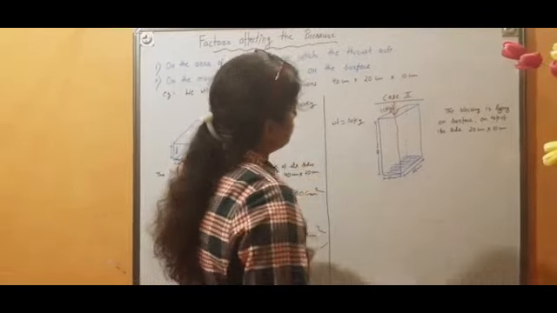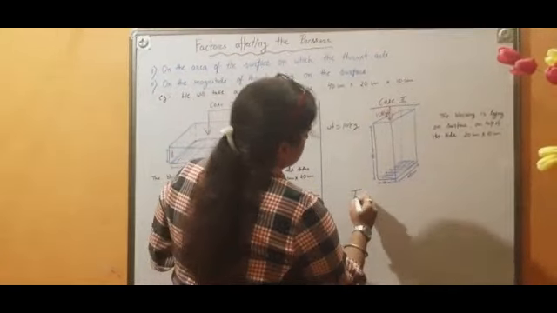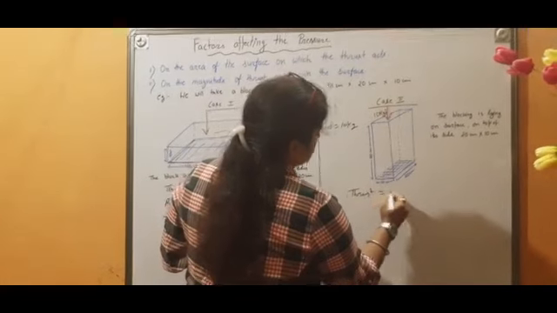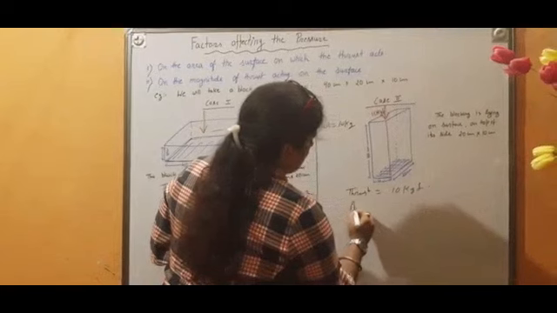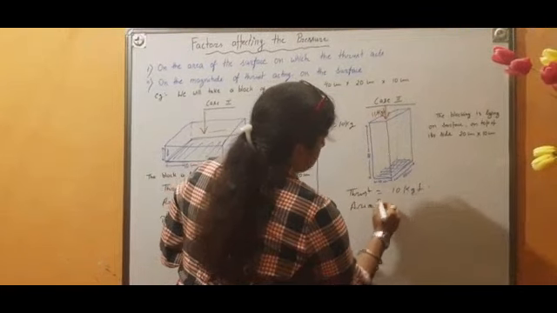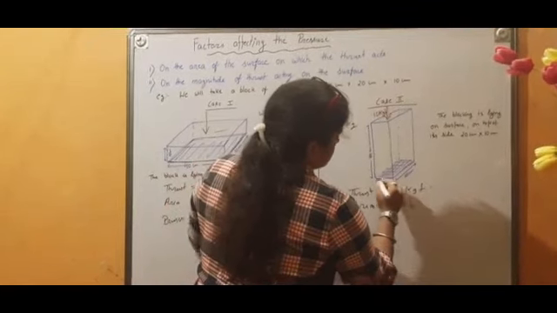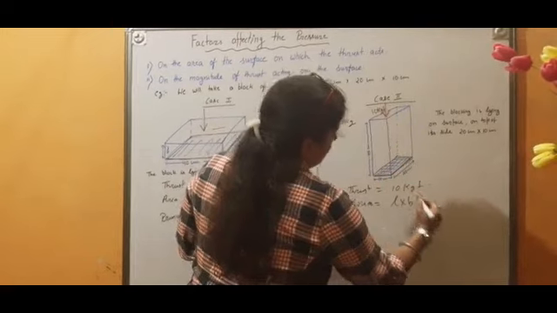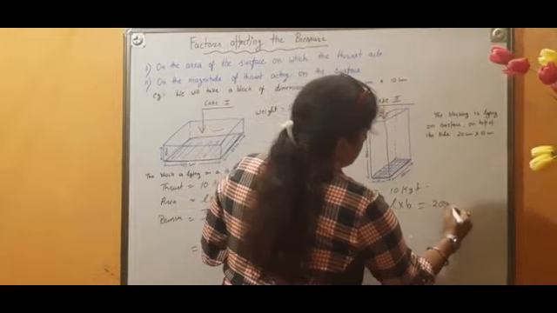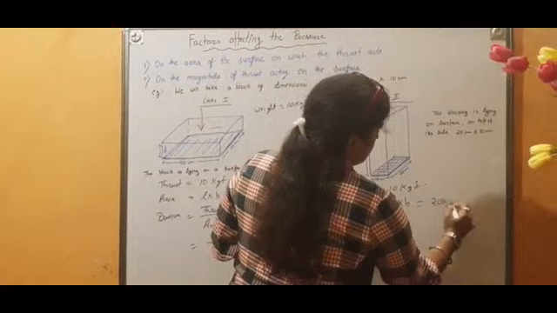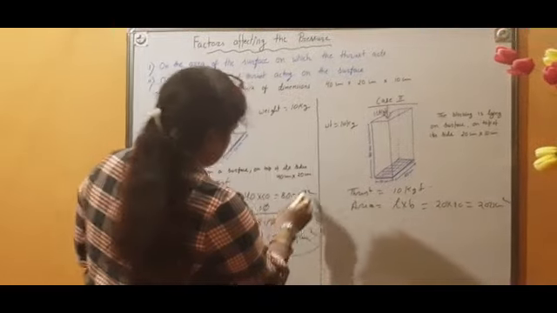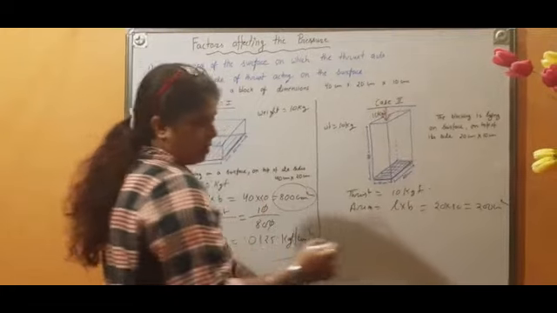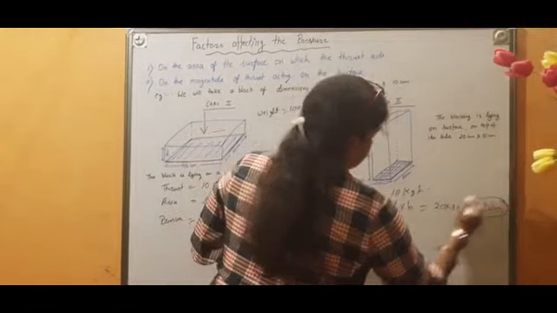Now in case 2, again thrust is equal to weight, that is 10 kgf, and what is area? This time again area is L into B because this is a rectangle shape. L into B, 20 into 10, that is 200 centimeter square. Here area was 800 centimeter square, here area is 200 centimeter square.